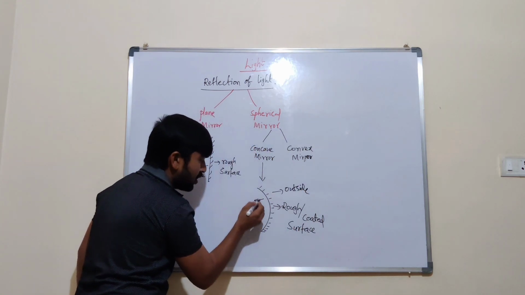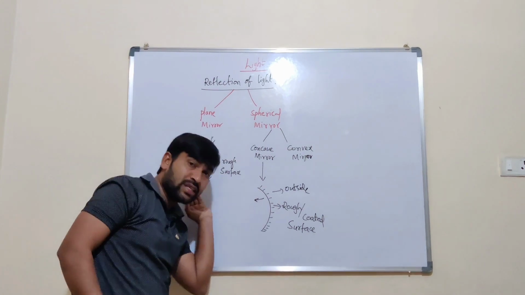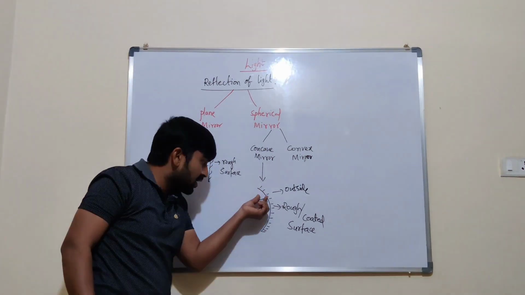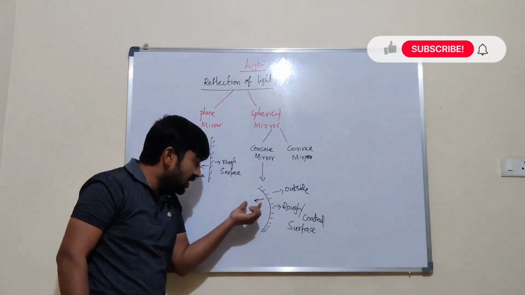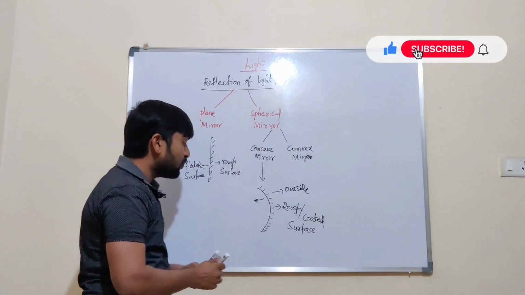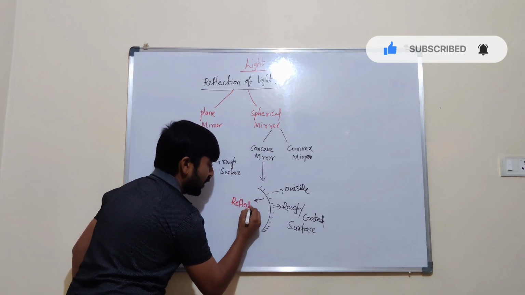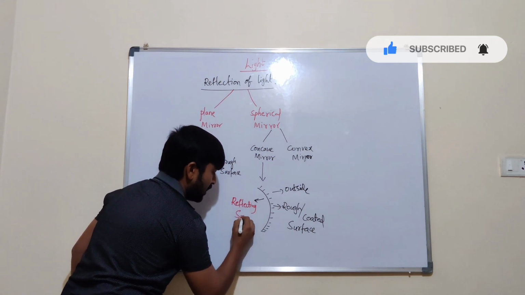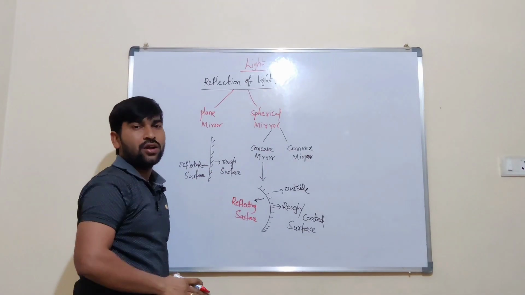The reflecting surface is where light strikes, a 100% polished surface which reflects the light back. That reflecting surface is inside. So this we consider as a concave mirror.